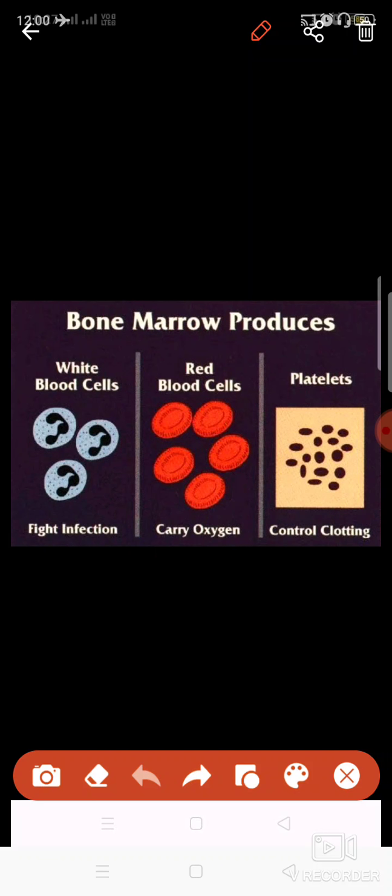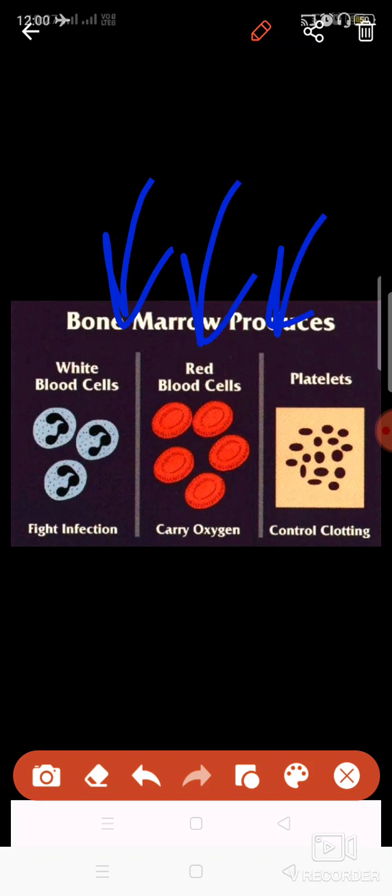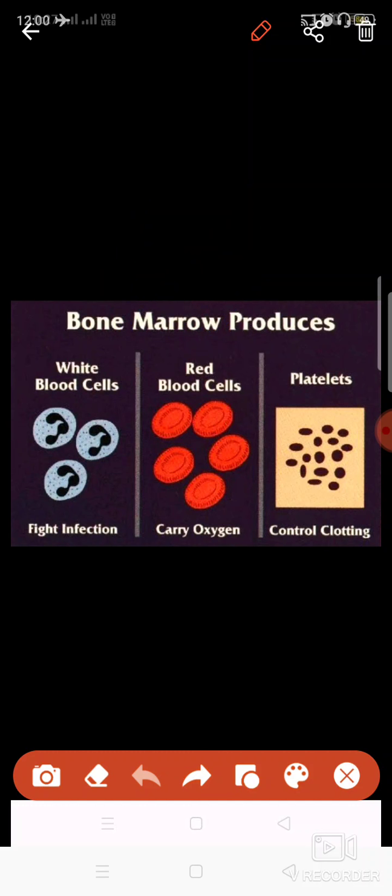WBCs are the cells which help in fighting infection. If any germ enters your body, it can be a virus, it can be bacteria, it can be anything, any germ which enters your body will be destroyed by the WBCs. These engulf it and destroy it. So the function of WBCs or the leukocytes is to fight the infection. These increase your immunity.